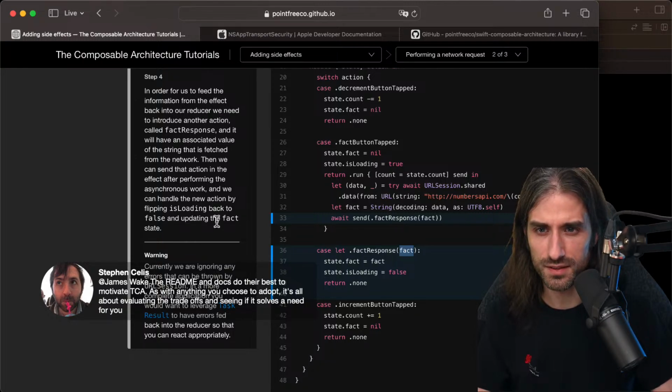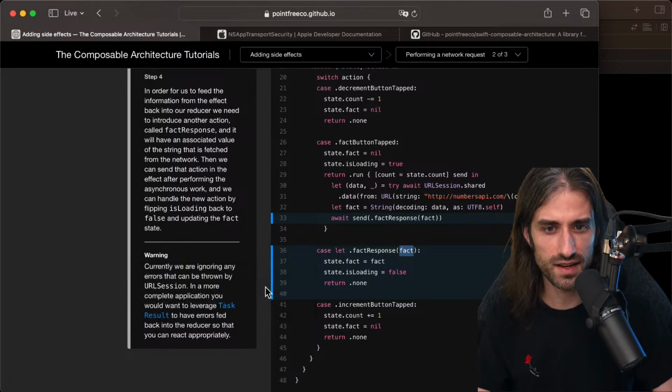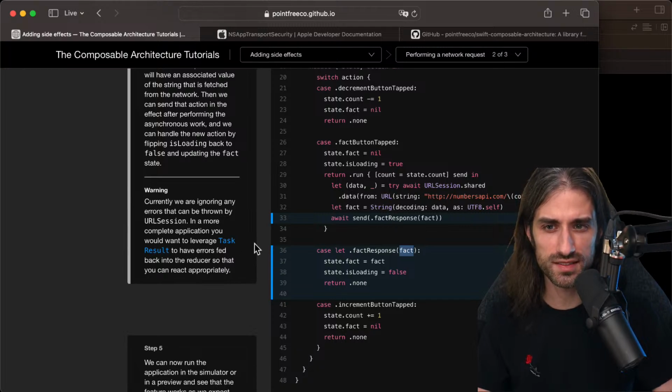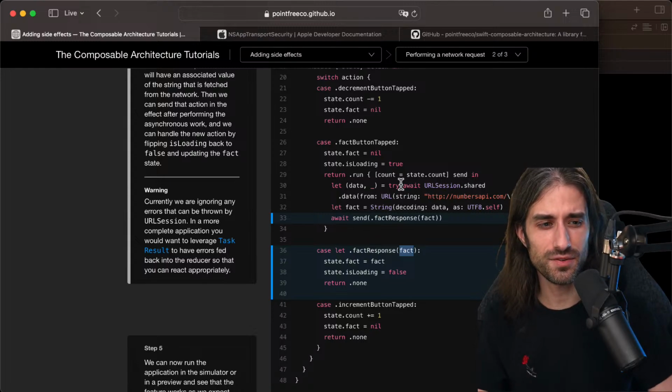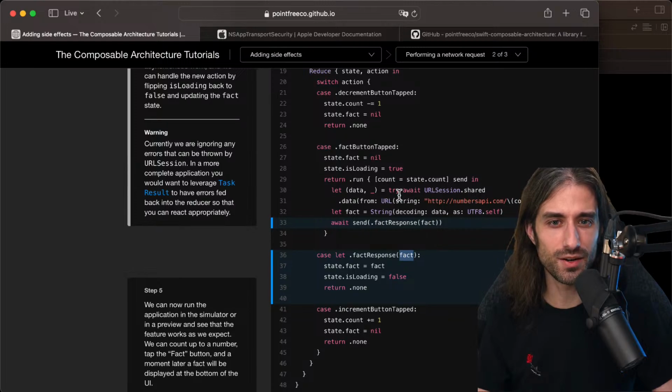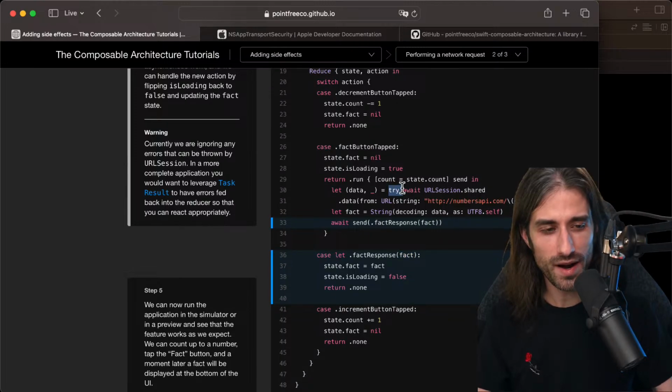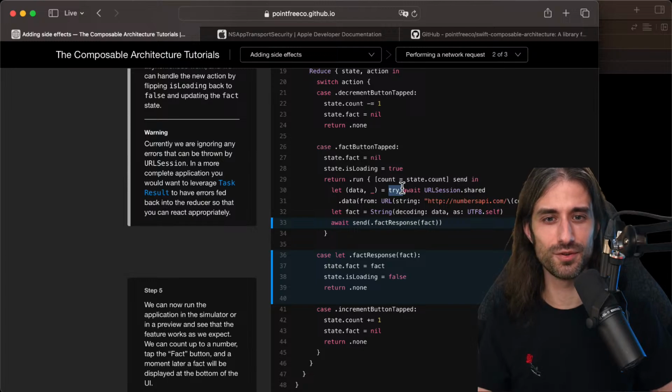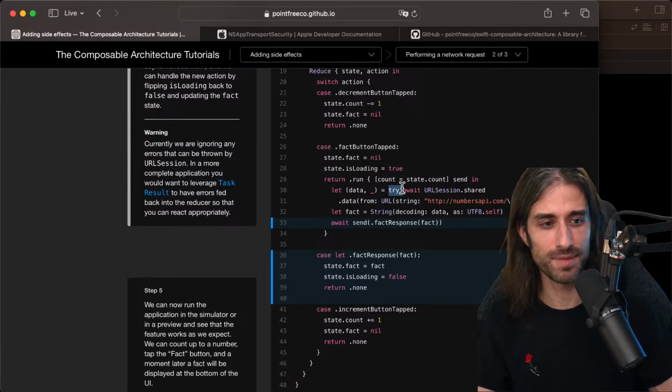So did I write this part? I think I did. I even wrote the code. And there is a warning that says, currently we are ignoring any error that can be thrown by URLSession. That's true. And the way we ignore it can be deceiving, because we do have a try, but the try is done inside a task, and the task will simply disregard the error. So the try gives us a false sense of security that there is a catch somewhere, but it's just empty.